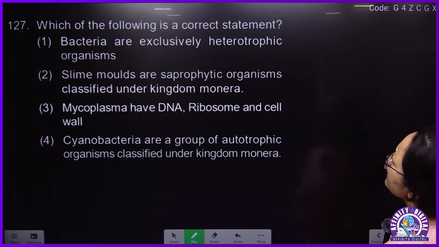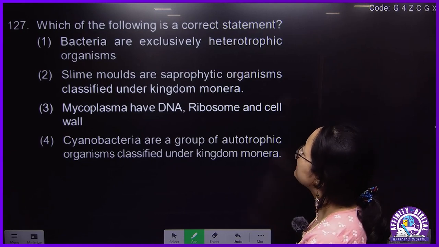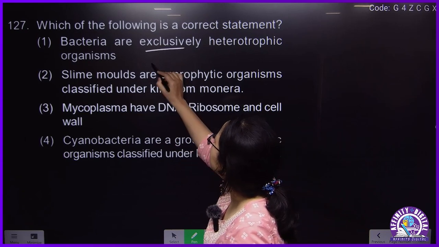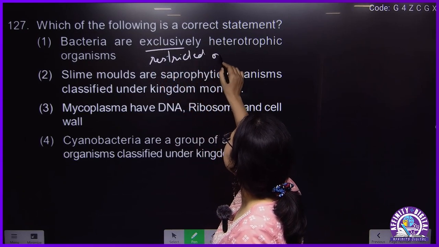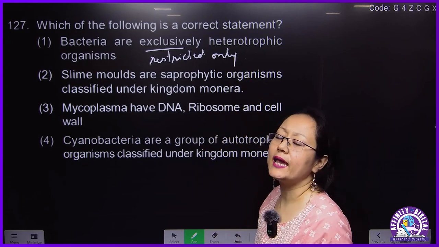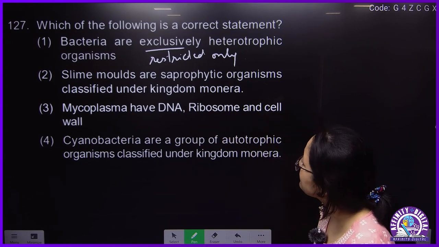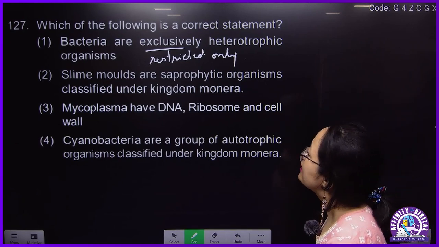Which of the following is a correct statement? Bacteria are exclusively heterotrophic. Exclusively means restricted, means only. Bacteria can be autotrophic as well as heterotrophic. Here it is given exclusive, which means restricted, but it is not exclusive. It can be autotrophic as well as heterotrophic.